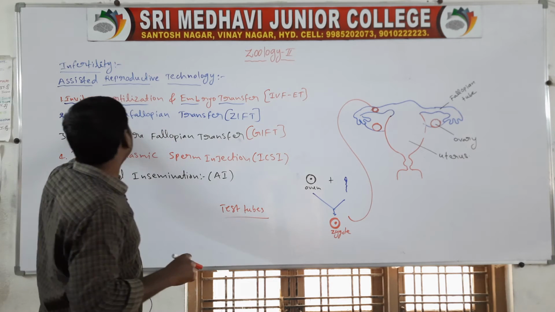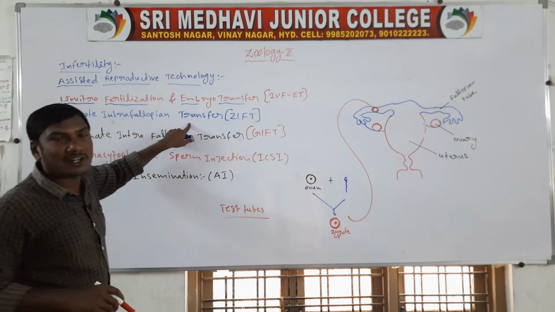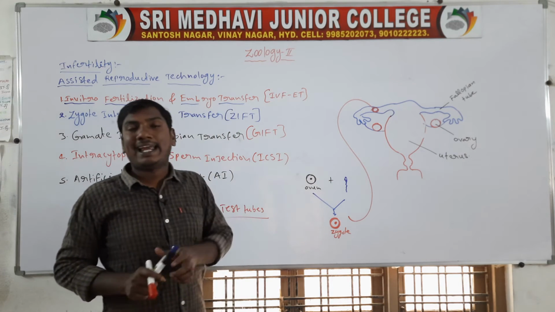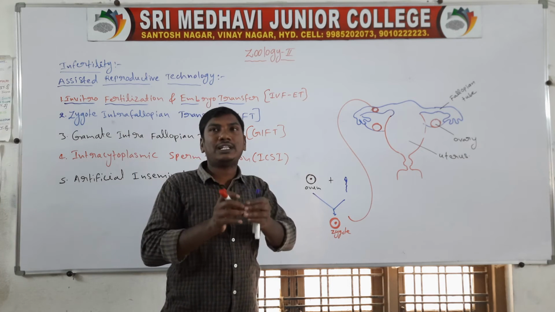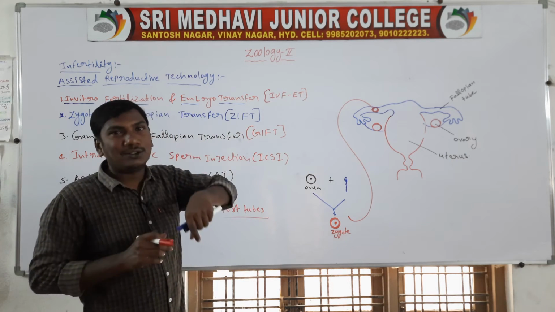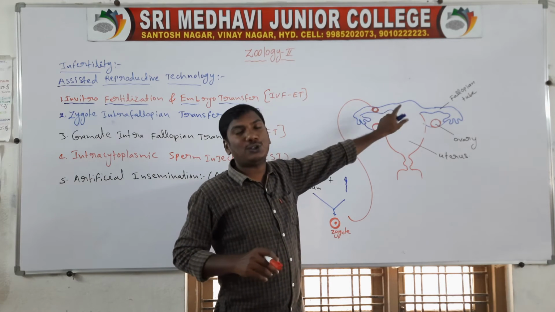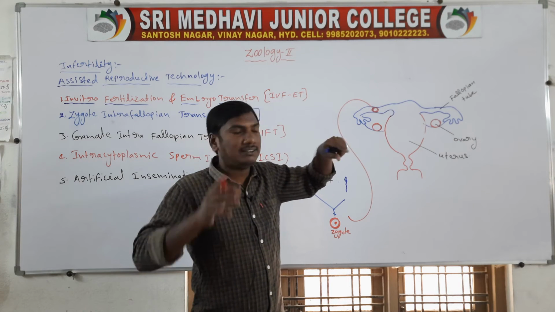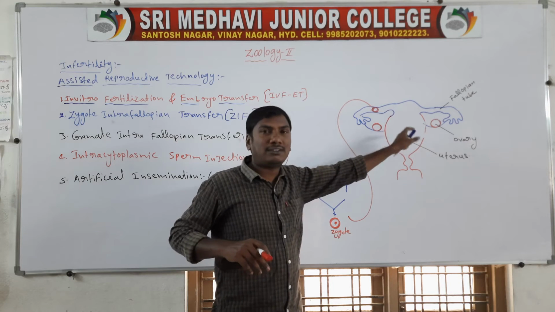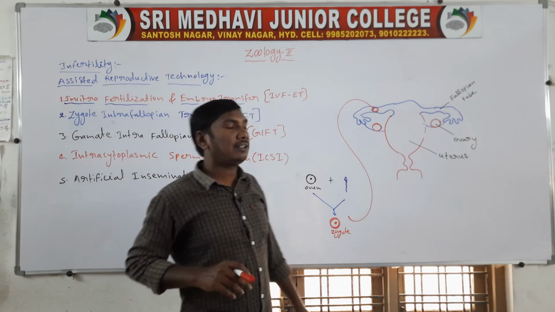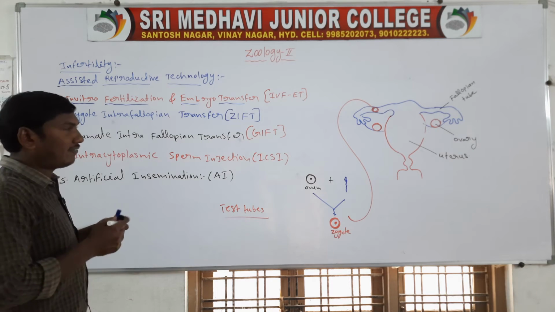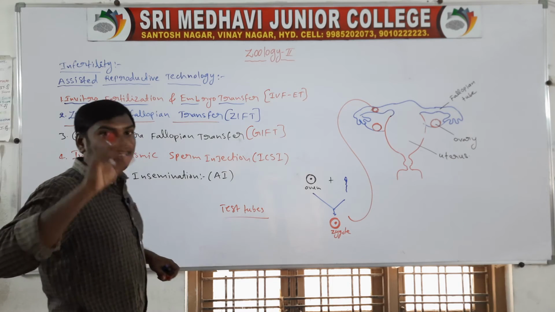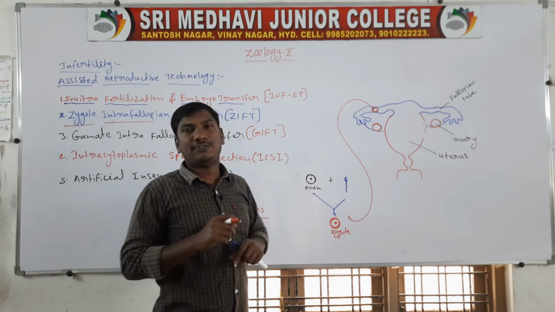This is called zygote intrafallopian transfer: the ovum is taken from the female and sperm from the husband, the two fuse to form a zygote, and the zygote is inserted into the female fallopian tube. In the fallopian tube it undergoes cell divisions and converts to an embryo, which then develops in the uterus of the female body. In this technique, after fertilization, the zygote is inserted into the fallopian tube.